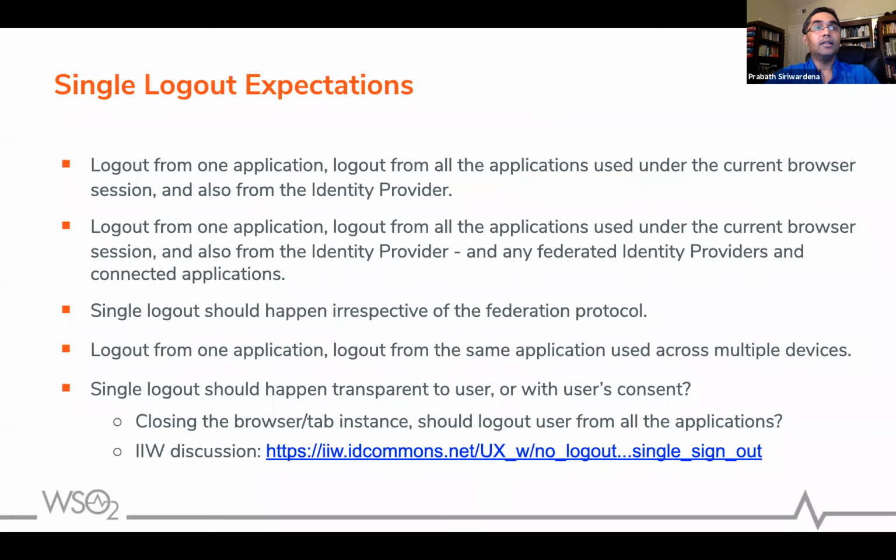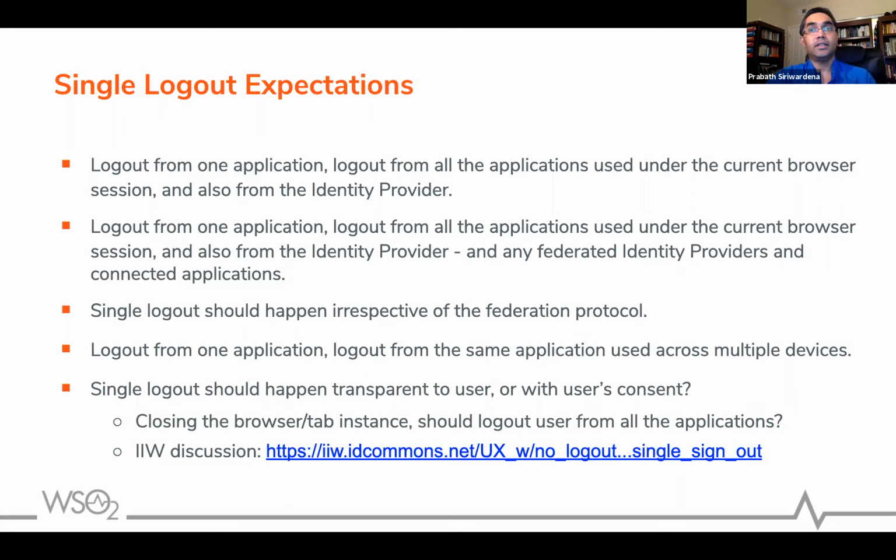Then the other expectation is that single logout should happen irrespective of the federation protocol. You may have one service provider supporting OpenID Connect, another supporting SAML, and another supporting WS-Federation. If all the service providers are connected to one IDP, then your expectation is that if you log out from an OpenID Connect application, you should be automatically logged out from all the connected service providers or applications, irrespective of the federation protocol.